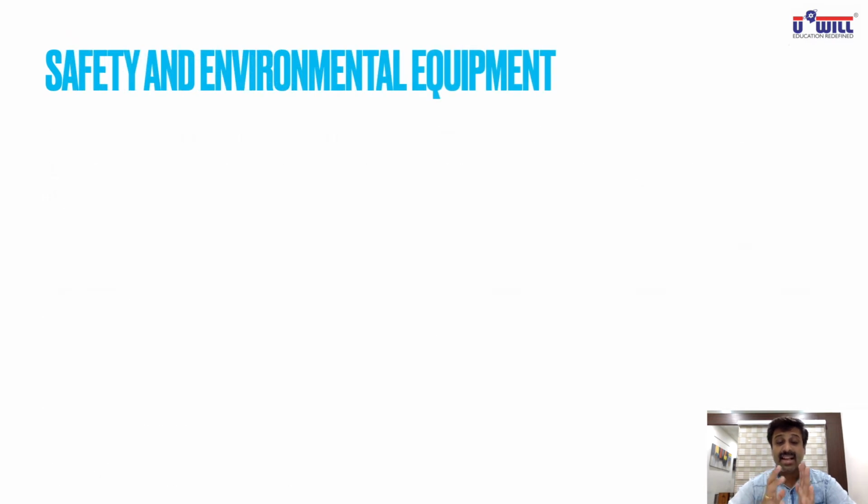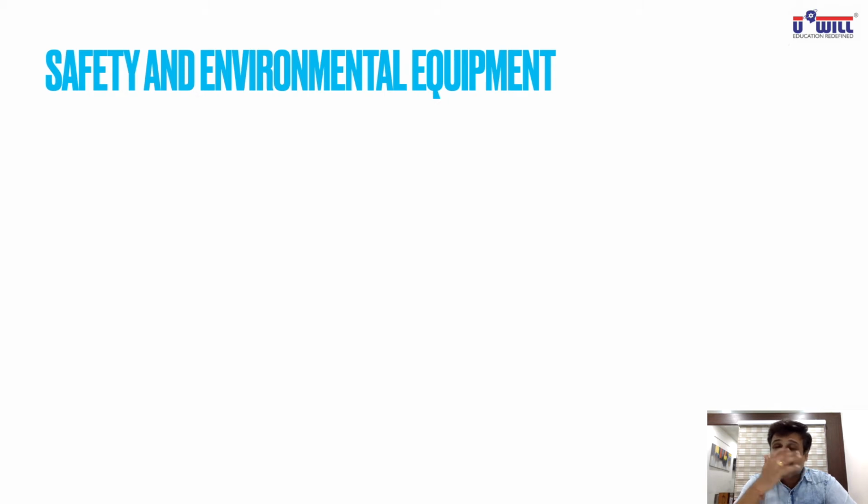Now, safety and environmental equipments which may be used for more than one accounting period must be taken as property, plant and equipment only. I'll give you an example, in a coal mining industry, they may be using safety equipments. They have helmets with lights, they have gloves, they have shoes. Now, without that, you cannot do the production.